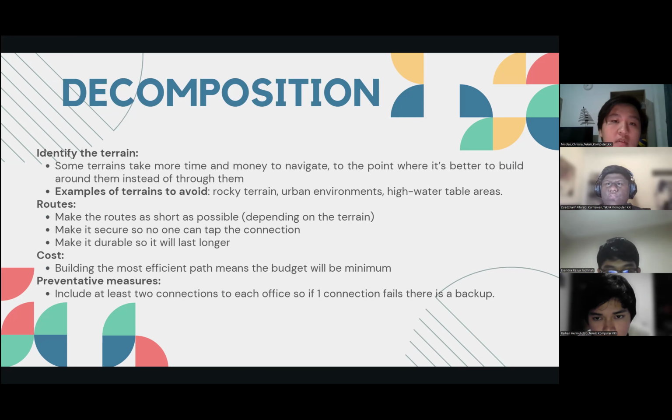These routes need to be efficient and secure, meaning they should be built where people can't tap the connection, and secure enough for them to last a long time. As a bonus, building the most efficient network can keep the budget to a minimum. To ensure the communication system does not go down, it will be beneficial to have at least two connections to each office. This ensures the connection will stay up even if one of the channels is down, with the other as a backup.